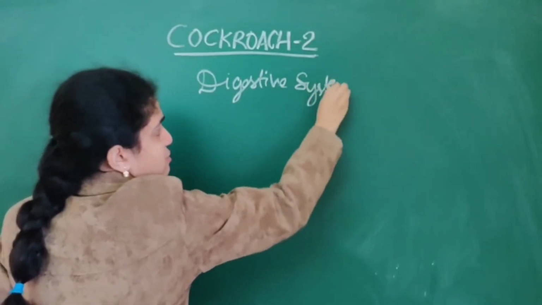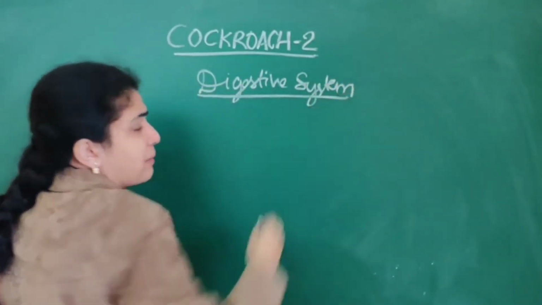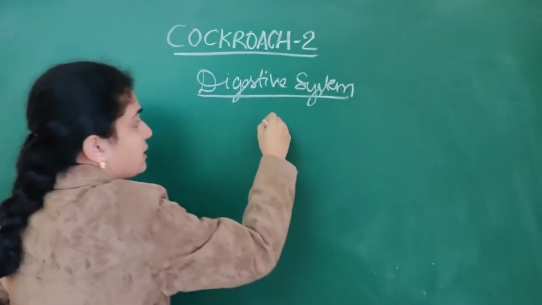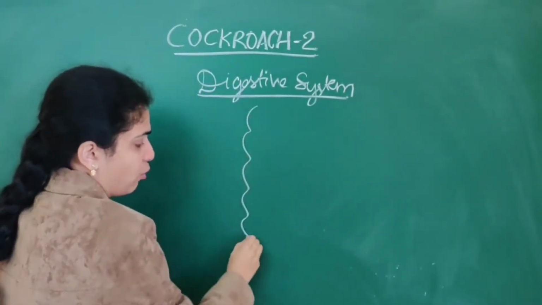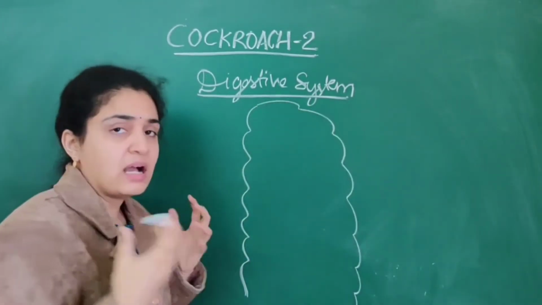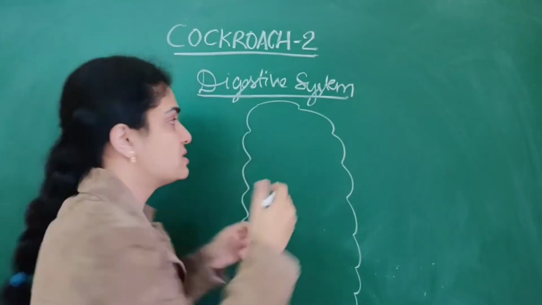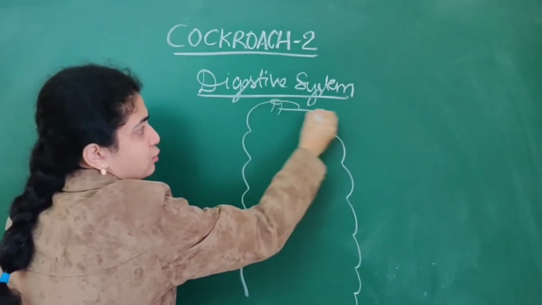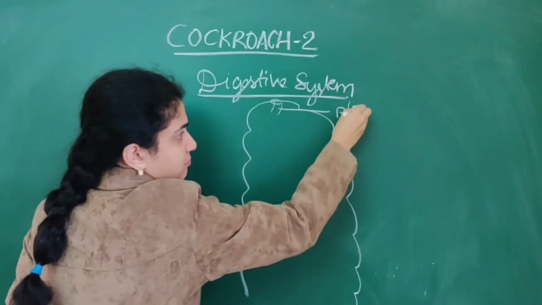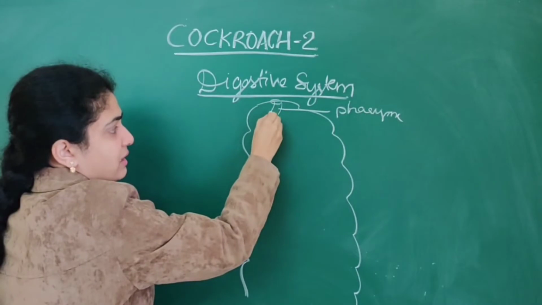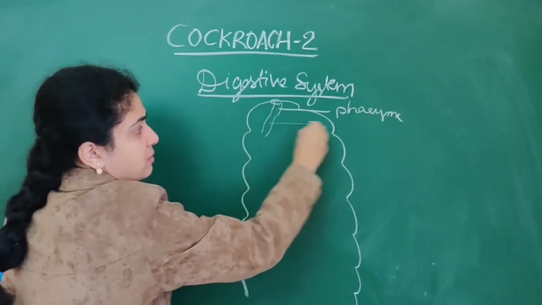In the digestive system of the cockroach, mainly like in humans, suppose this is a cockroach. Like us, first the mouth is present here. The mouth leads into the pharynx, and the pharynx leads into the esophagus.